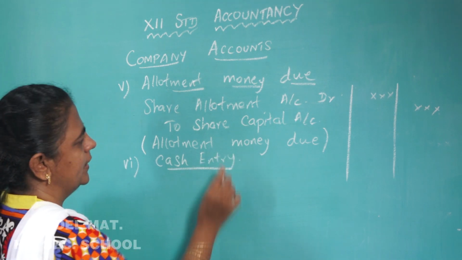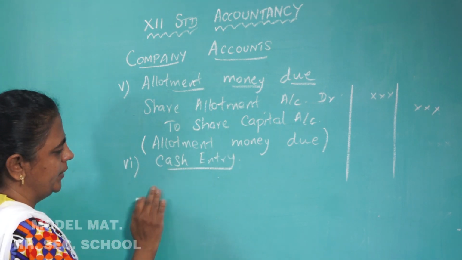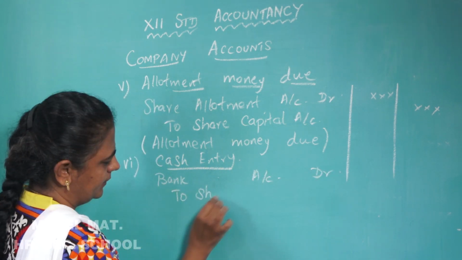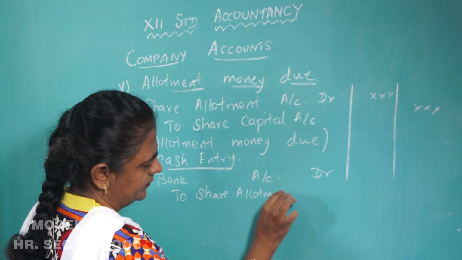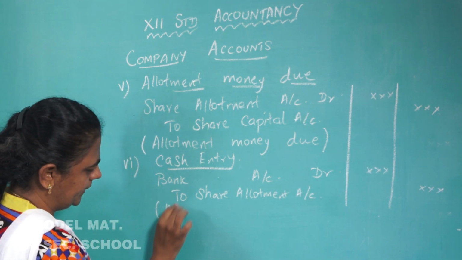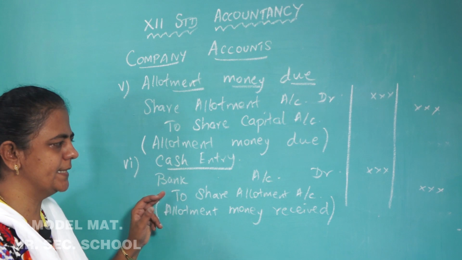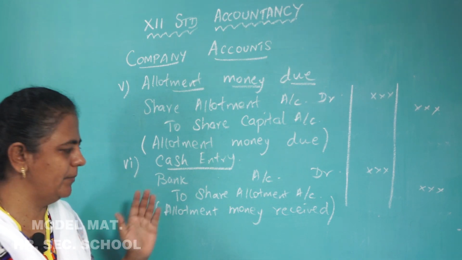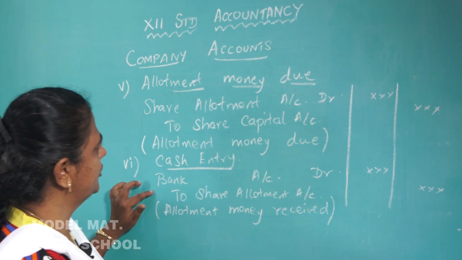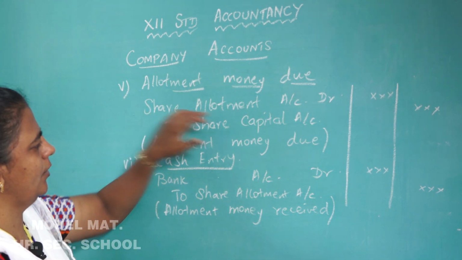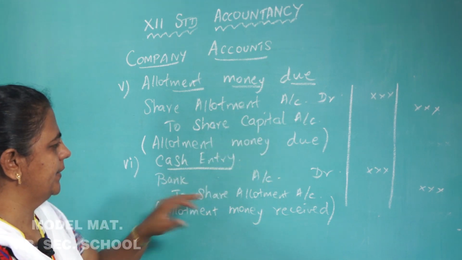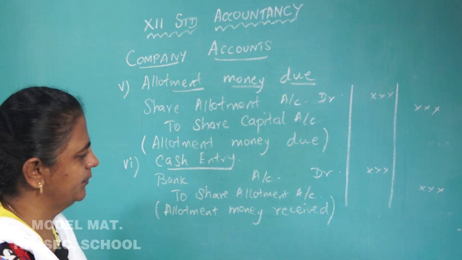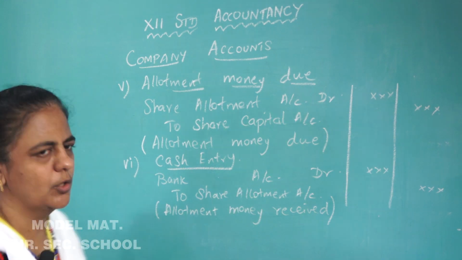Next is the cash entry, for receipt of allotment money. So when you receive the money, debit what comes in? Bank account debit to share allotment. So allotment money received. This is the entry when the shares are issued at par. If it is issued at premium or discount, the entry will be different. Okay, understood? Allotment money is due: share allotment account debit to share capital. When the allotment money is received: bank account debit to share allotment account. Okay. Next we will go to the calls.